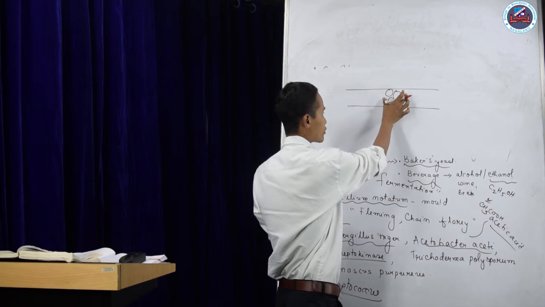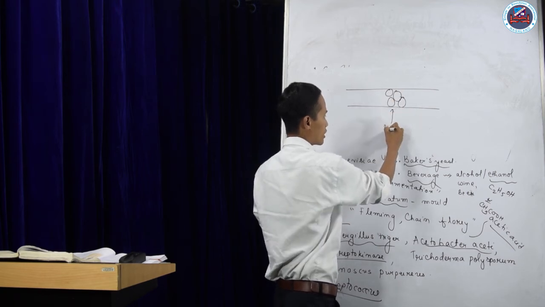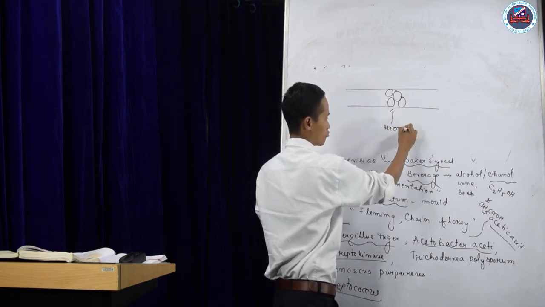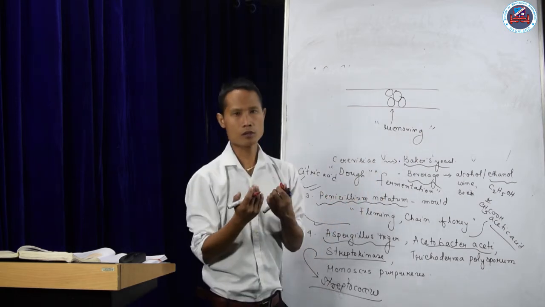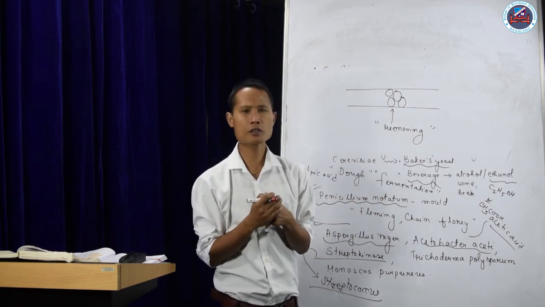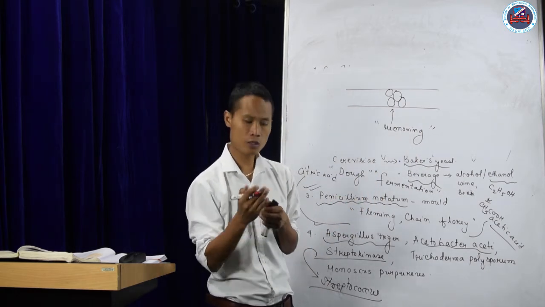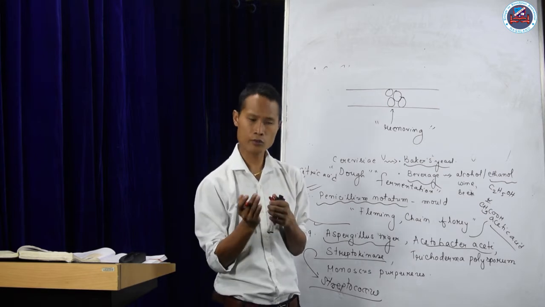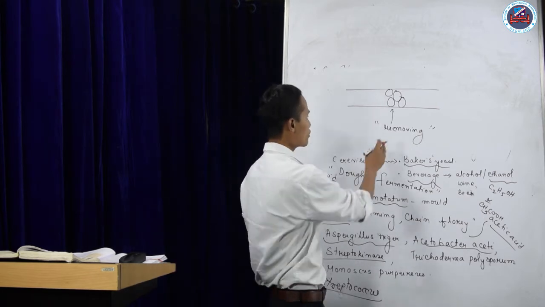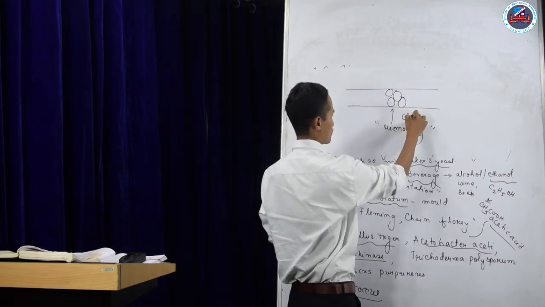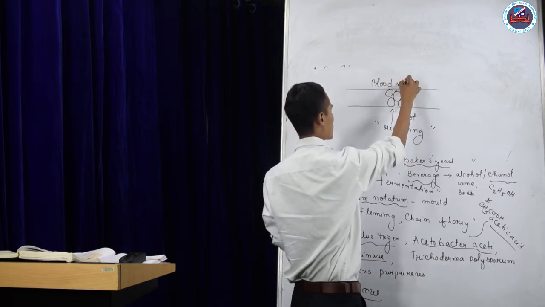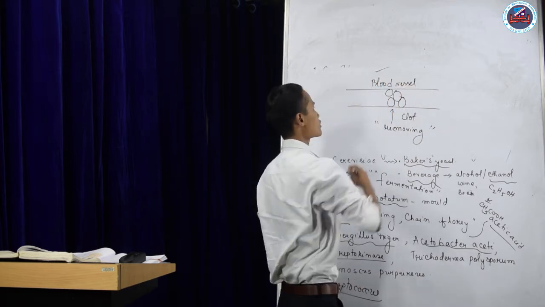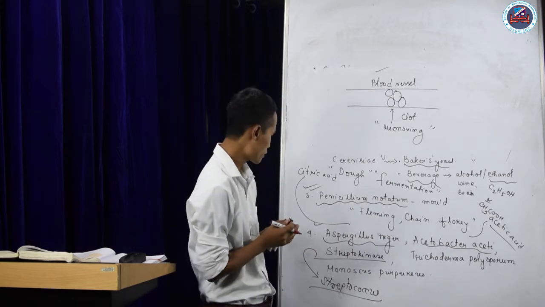So removing this clot is important. If not, there may be a heart attack, myocardial infarction, and it may cause death to the patient. This question was asked in competitive examinations, a very important point.